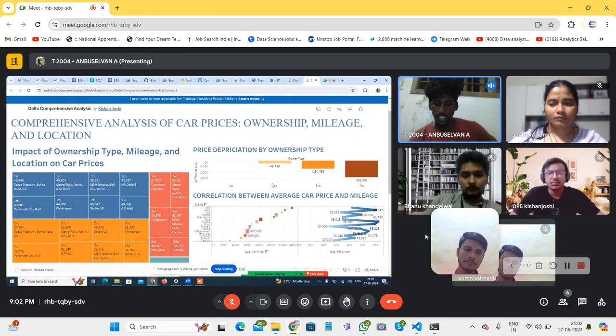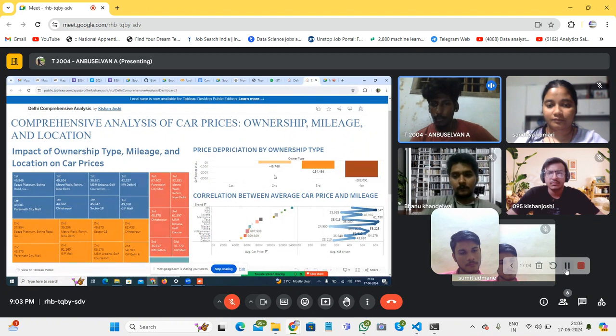This chart shows the depreciation of prices based on the number of owners. Understanding the depreciation by ownership type can provide insights into the resale value and the presale value. We can see that for the second owner, the depreciation amount is 45,65, and for the third owner type it is 1,34,498 rupees. For this chart, we can see the differences in the depreciation amount.